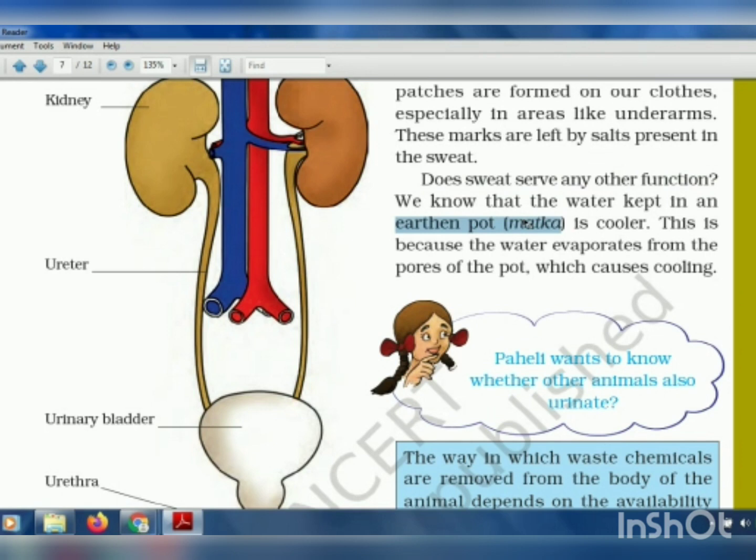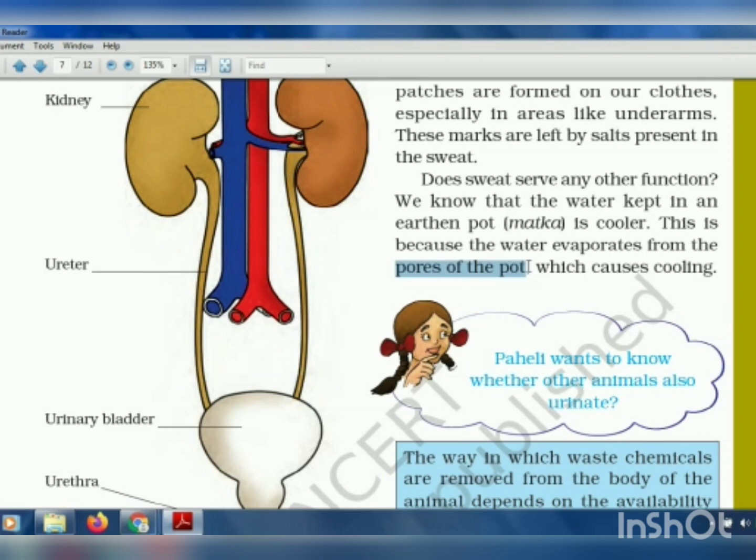This is because the water evaporates from the pores of the pot. The water that touches the parts of the pot gets evaporated from the small pores, the small holes which are present in the pot.